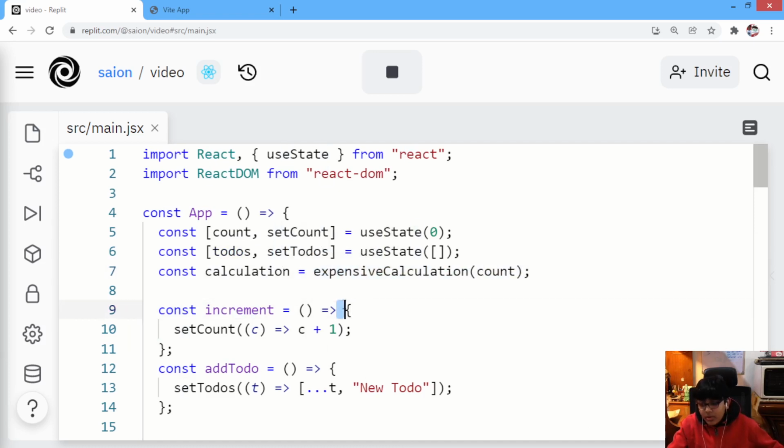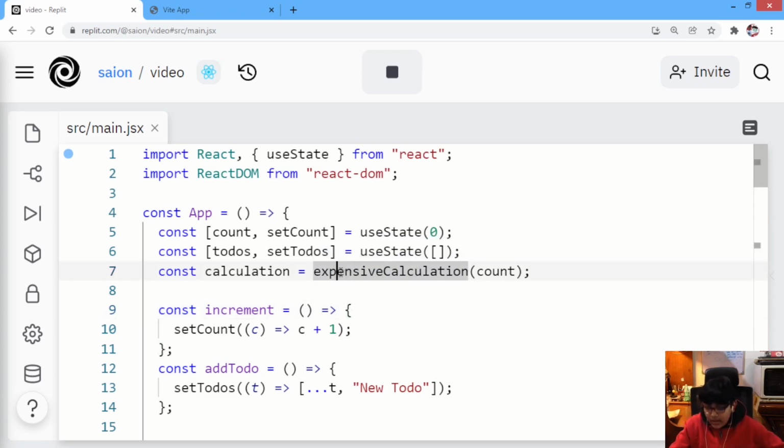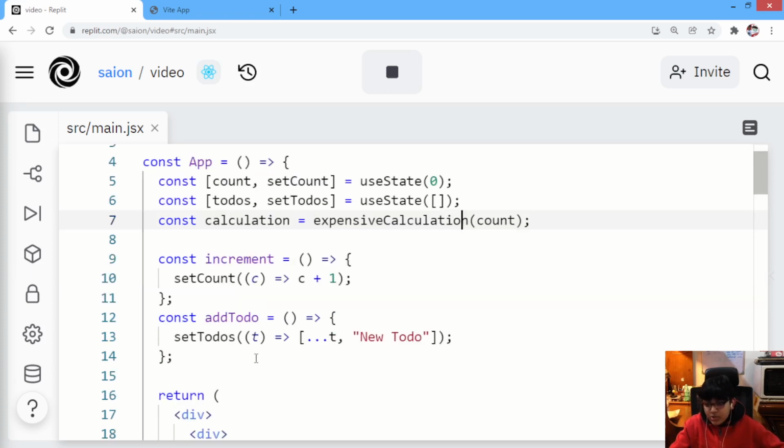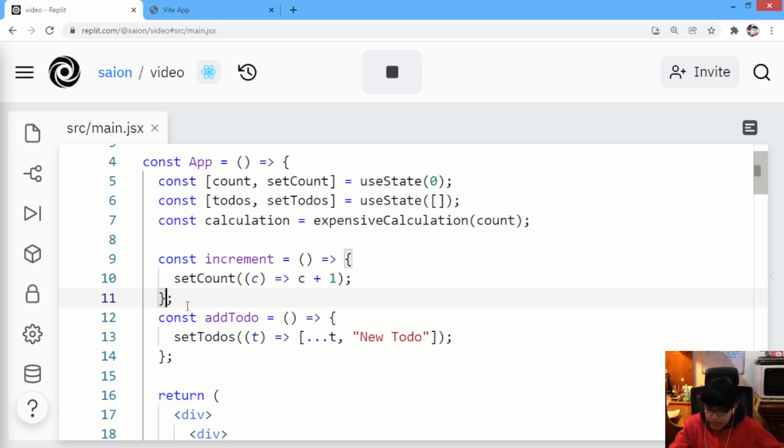When it gets re-rendered, it will do all over again the processes of the expensive calculation, and then it will damage our computer, because when our to-dos change, our count is not changing, so the result will not change, right? So if it won't change, then why do we need to do it once again and damage our computer? Whenever our count is incremented, only then will the result of the expensive calculation change, right?